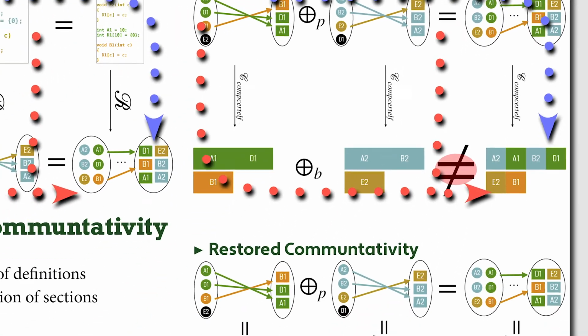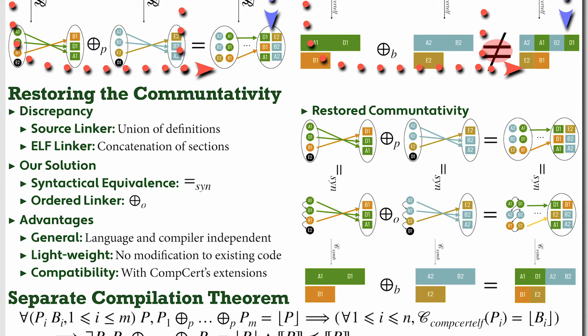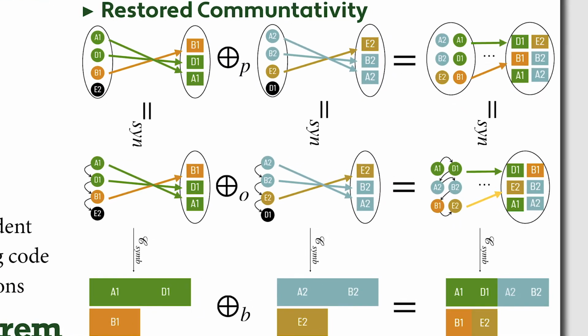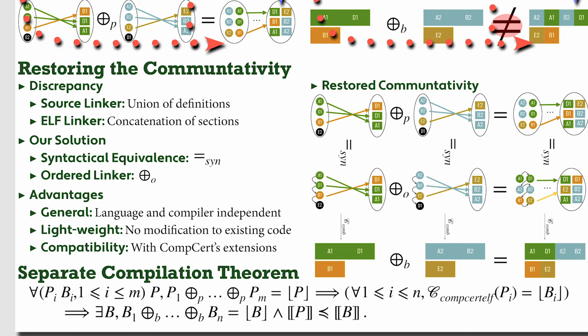We introduce a general solution to this problem. It has two ingredients: syntactical equivalence and order linking. First, when linking RealAsm programs, the order linker keeps the order of definitions, just like they've already been merged into sections. This imitates how the ELF linker works at the source level. By inserting an extra syntactical equivalence pass along with an arbitrary permutation of definitions, we are able to translate from the source linker to the order linker. After the transition, the commutativity is restored. Then here comes the complete separate compilation theorem.